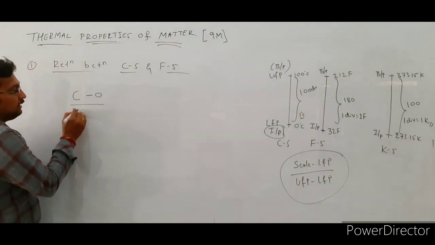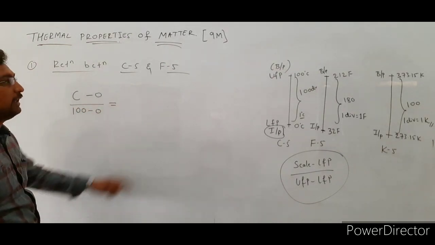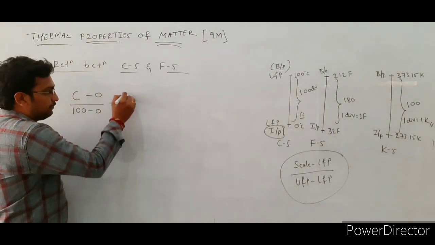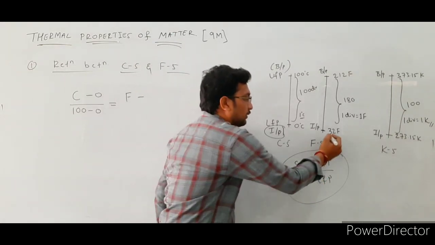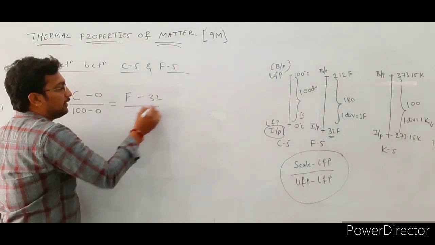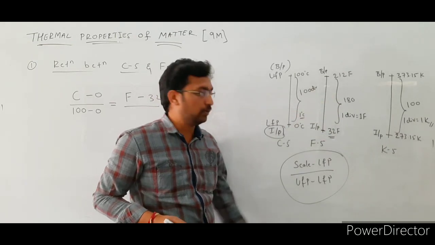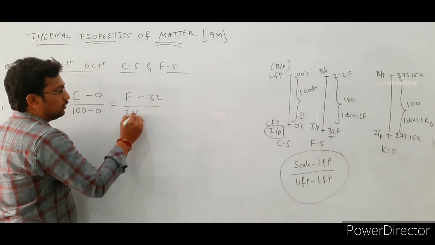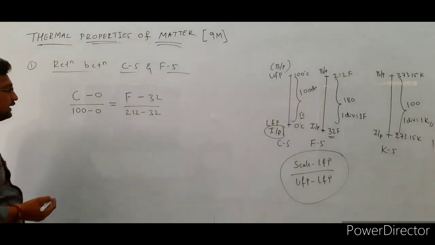So that is C minus 0 divided by 100 minus 0, equal to the Fahrenheit scale, that is F minus lower fixed point for Fahrenheit, that is 32, divided by upper fixed point 212 minus lower fixed point 32.